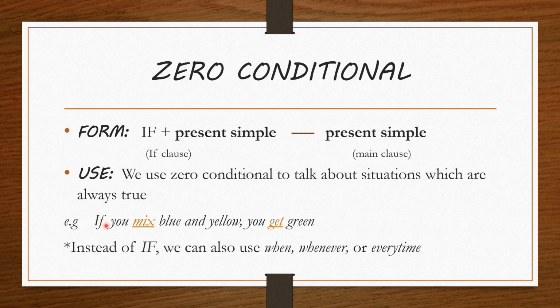Example: if you mix blue and yellow, you get green. In the if clause, I am using present simple, and again, in the main clause, I am using present simple. In this case, I am talking about situations which are always true, because you always get green if you mix blue and yellow, so it's always true.